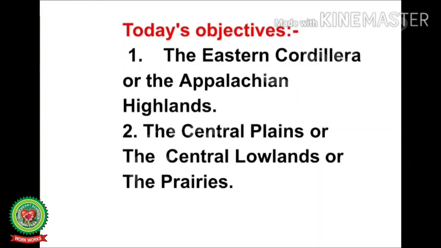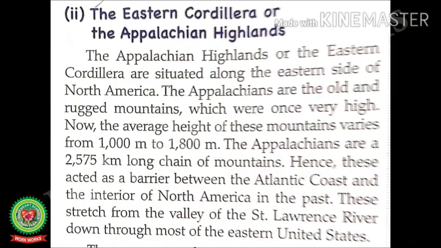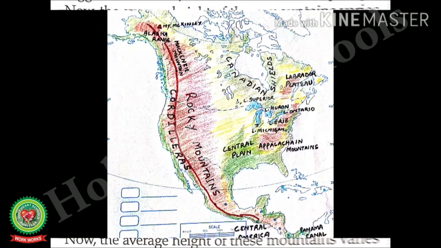The Eastern Cordillera or the Appalachian Highlands. The Central Plains or the Central Lowlands or the prairies. Let us read the Eastern Cordillera or the Appalachian Highlands. The Appalachian Highlands or the Eastern Cordillera are situated along the eastern side of North America.